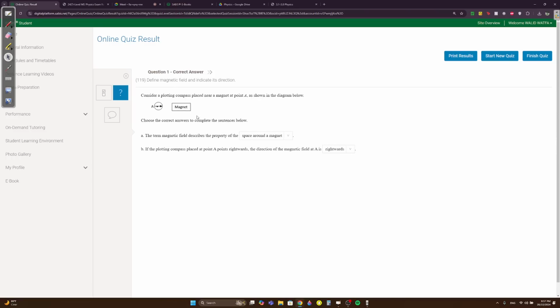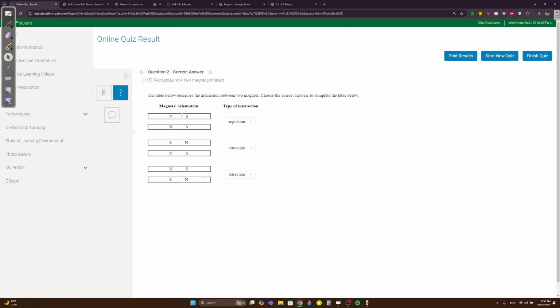We have a plotting compass placed near a magnet at point A. The term magnetic field describes what? Obviously, the space around the magnet. If the plotting compass at point A points rightwards, the direction of the magnetic field at A is rightwards, obviously, right? The compass points in the direction of the magnetic field.